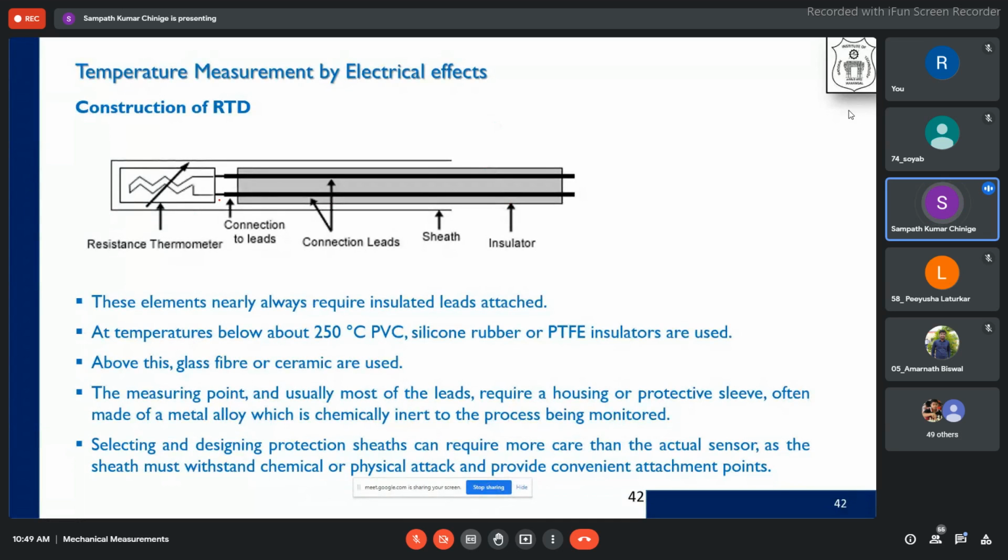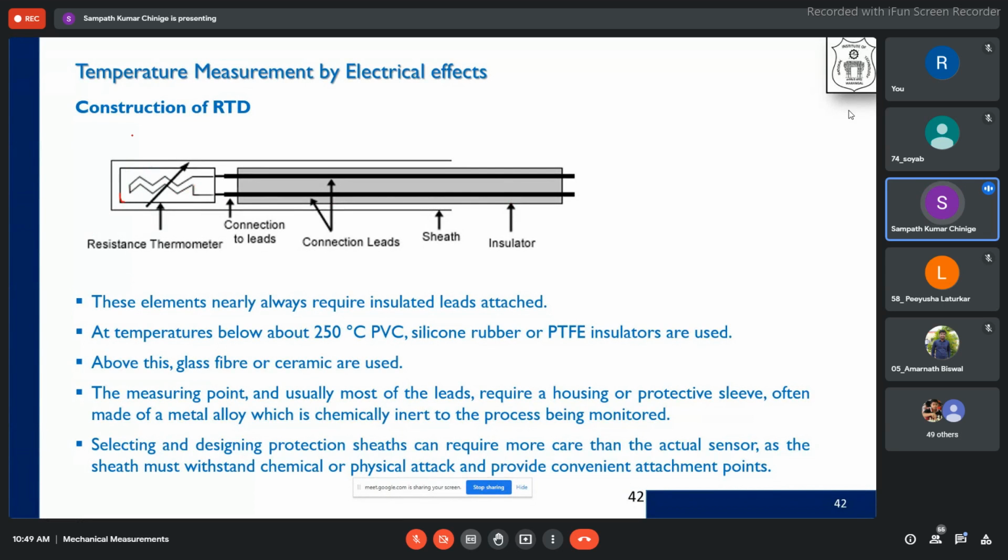And only this resistance element is here. So this is actually detecting the temperature through the sheath. From the sheath to the inside resistance thermometer, whatever is there it will go. And these are the connections.